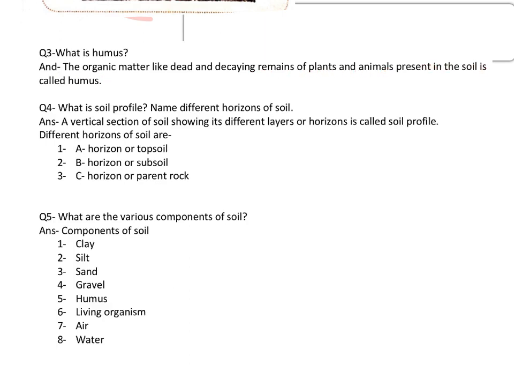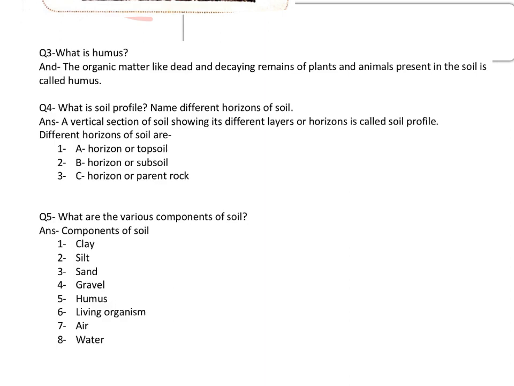Next question is, what is soil profile? Name different horizons of soil. Answer will be a vertical section, that is, a vertical section is a section like this. A vertical section of soil showing its different layers or horizons is called soil profile. And the different horizons of soil are, first one is A horizon, which is also known as topsoil. The second one is B horizon, also known as subsoil. The third one is C horizon or parent rock.